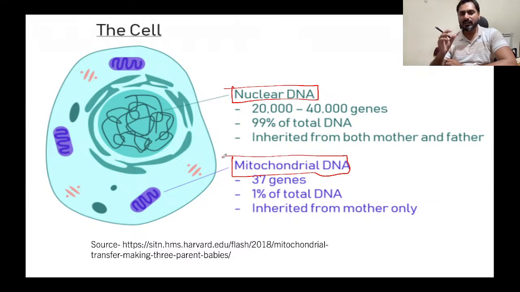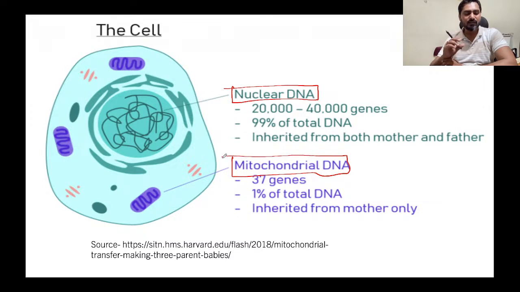And there is a unique characteristic of this mitochondrial DNA. The unique characteristic of mitochondrial DNA in humans is that it is passed only from the mother to the child. That is the uniqueness of the mitochondrial DNA.